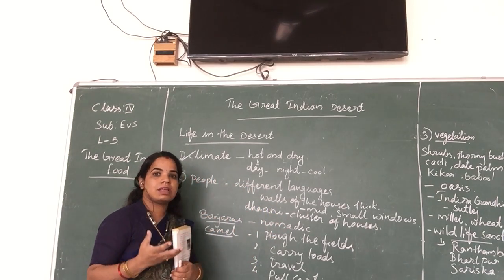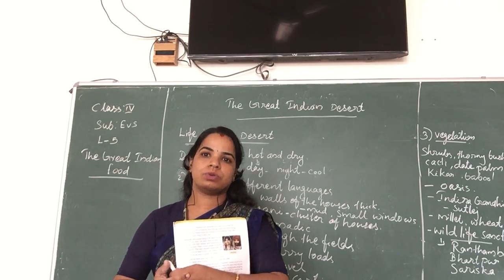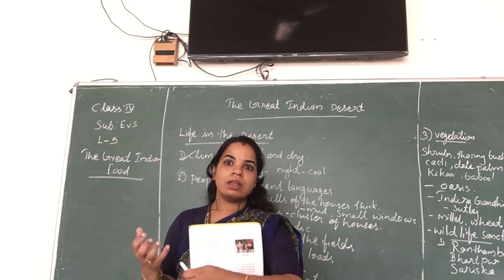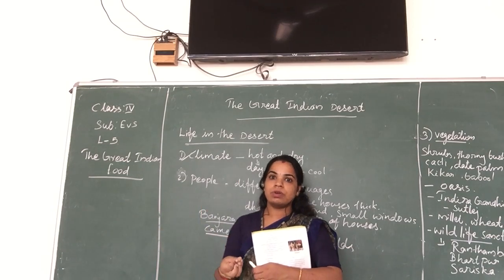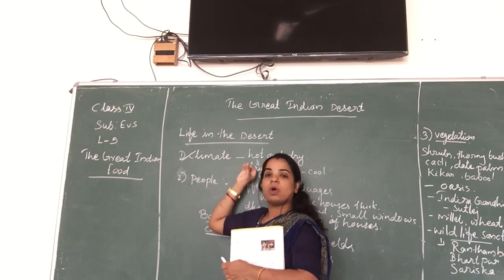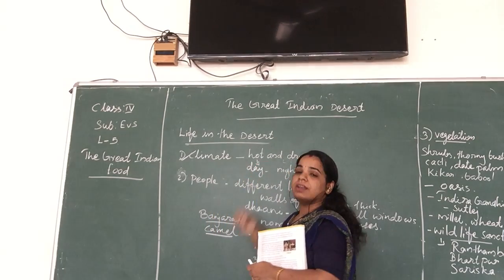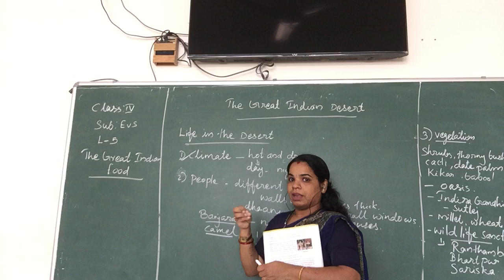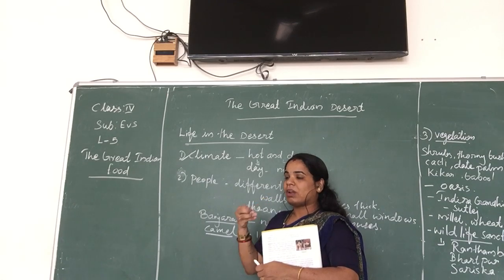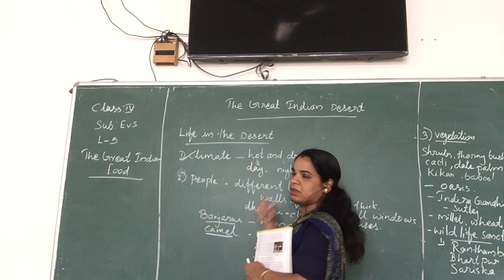What is the feature of the sand? Sand heats very easily and also cools very easily. As compared to water, sand heats up very fast. Due to the daytime sunlight, the sand is very hot, so we can't live there with that much heat in the daytime. Another feature is that it cools very easily, so at night, a quite cool climate is there.